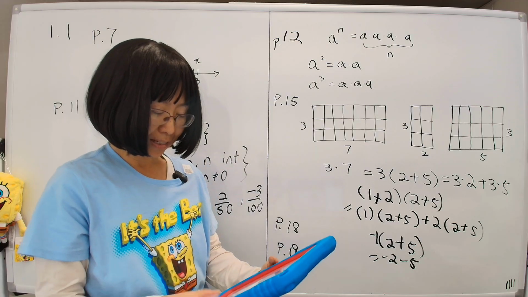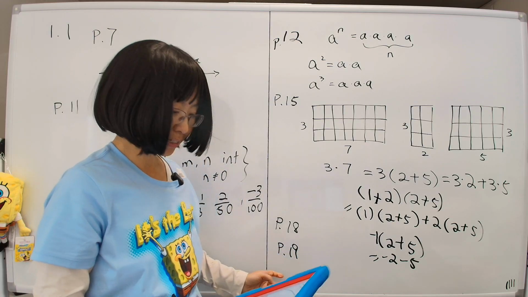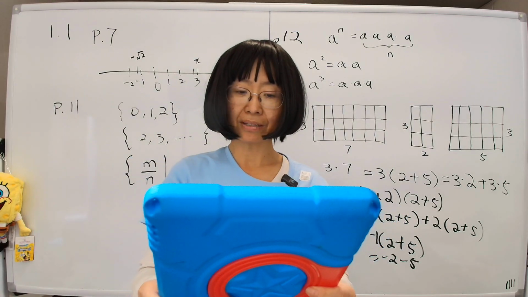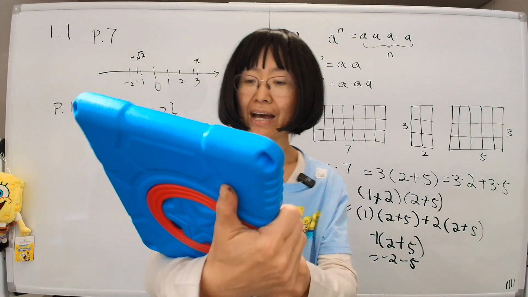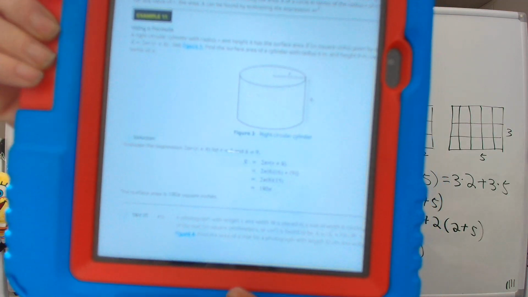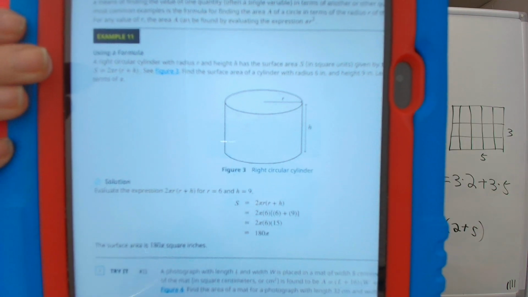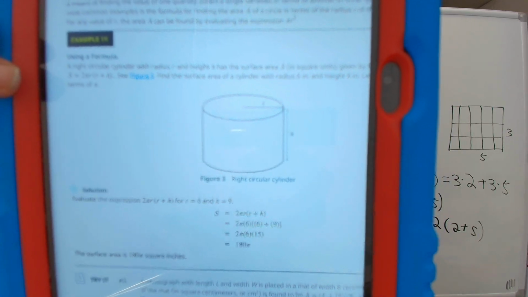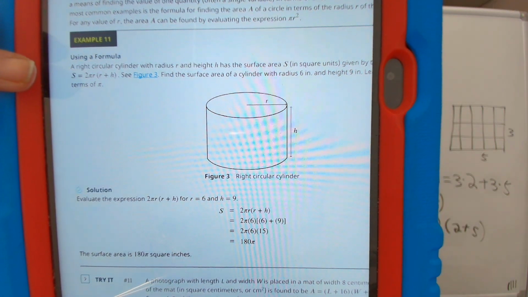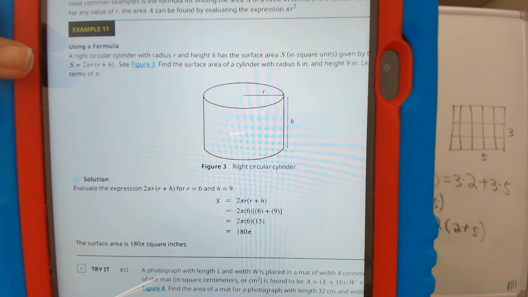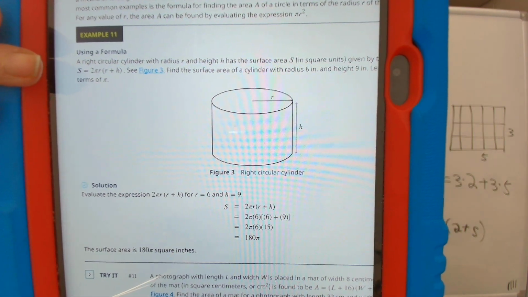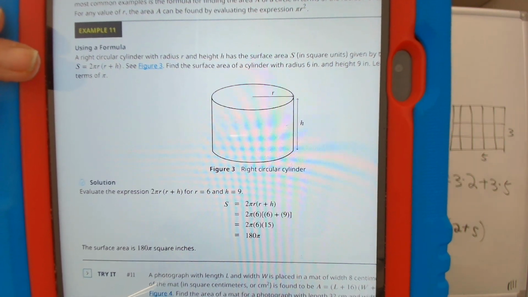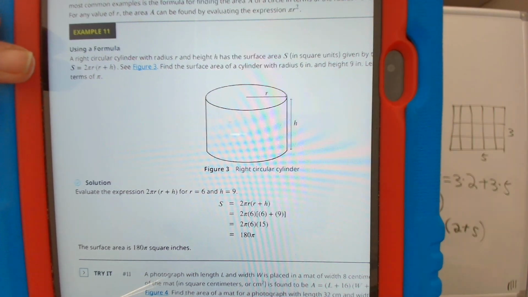Next, let's look at example 11 on page 19, where we have a cylinder. We don't really care that it's a cylinder right now because we're given how to do it, basically. The way to do it is right here. Here's the surface area that you're supposed to calculate. It doesn't matter how it got there. The point is we're given what the values of R and H are. So then you just plug them in.